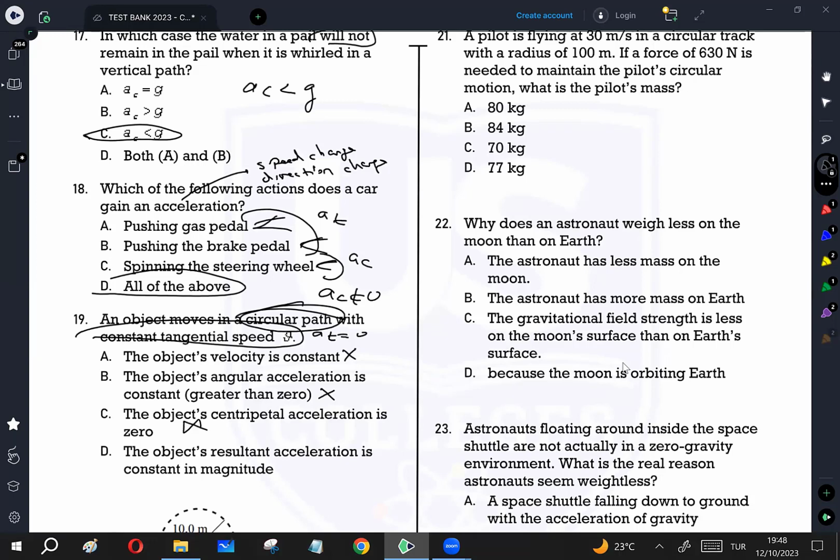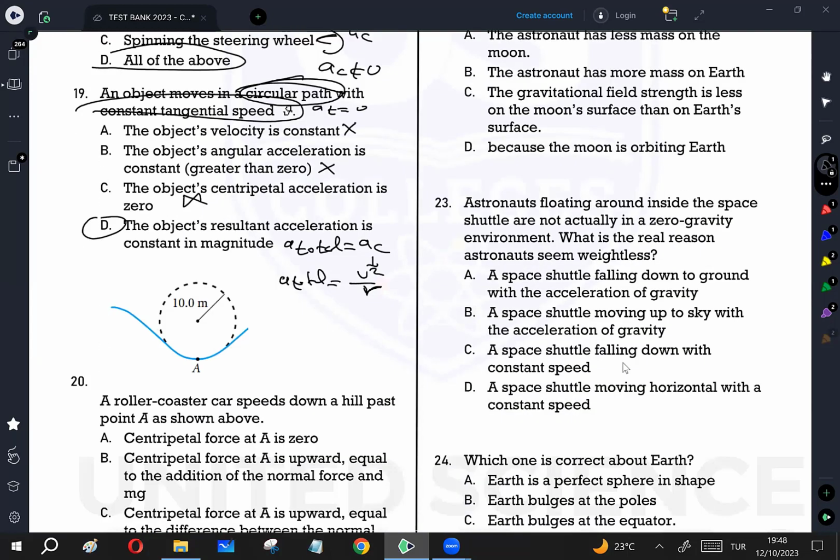Not correct. The object's resultant total acceleration is constant in magnitude. Yes, correct, because total acceleration is in this case going to be equal only to AC because AT is zero. AC depends on v squared over R. R is unchanged. V is unchanged and constant. That's why A total is in this case unchanged and constant in magnitude.